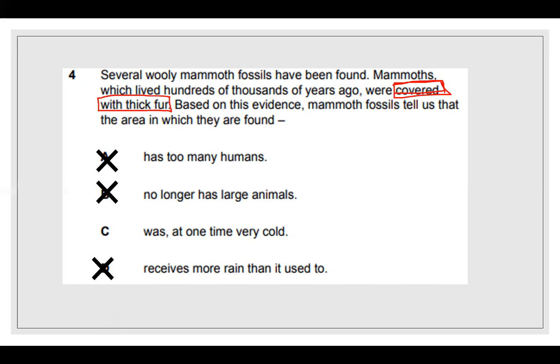Right. No longer has large animals. We know that woolly mammoths are pretty big animals and they're kind of related to elephants. So it has nothing to do with them not being large animals. So C has to be our only answer choice that makes sense because for them to wear thick fur, it's probably to keep them warm because where they live was probably very cold.